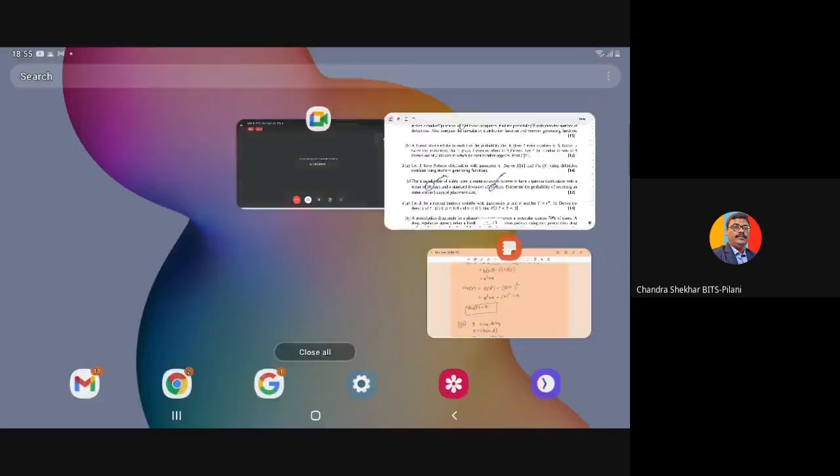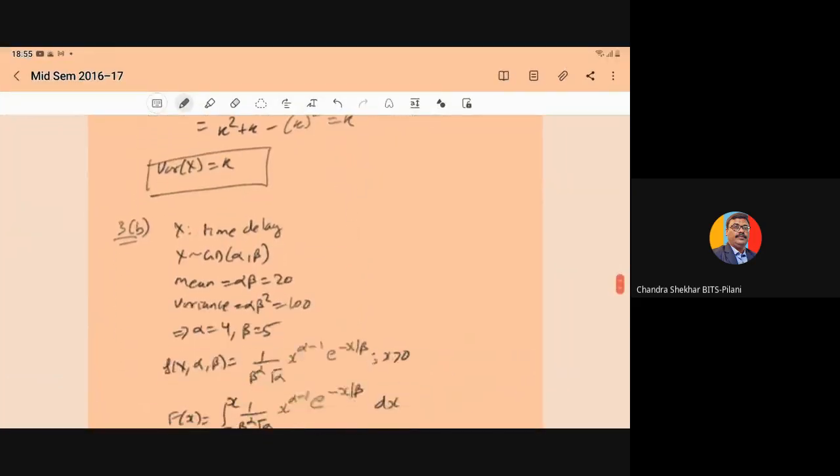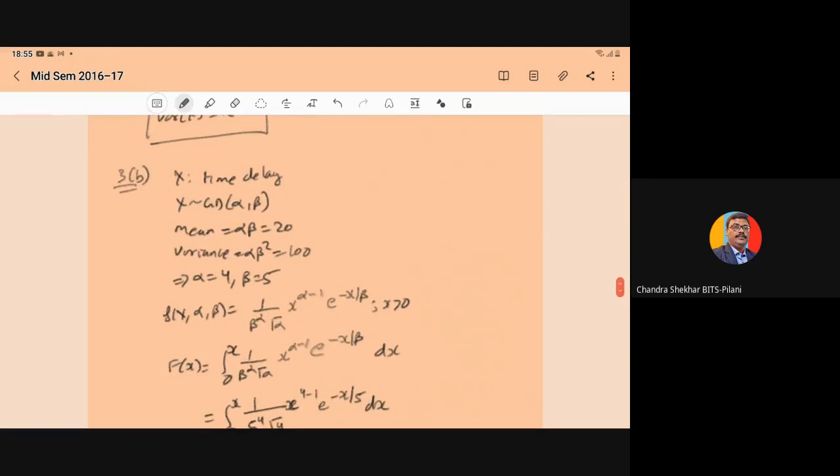So here let x denote time delay, means time for receiving the order. So it is given to you x follows the gamma distribution, and for the gamma distribution we have two parameters. So we assume alpha and beta. So x follows the gamma distribution with parameters alpha and beta, and it is given to you mean is equal to 20 and variance is equal to 100.